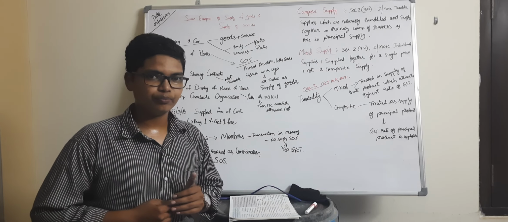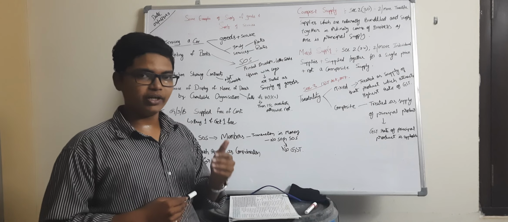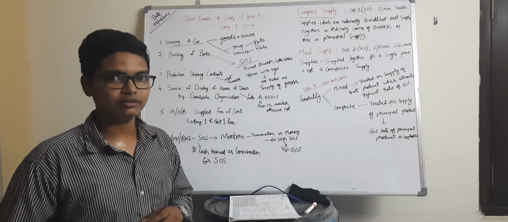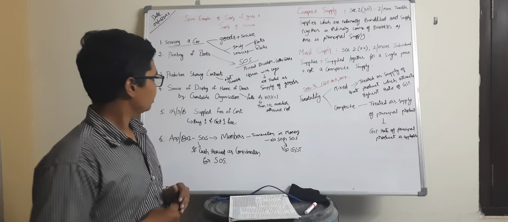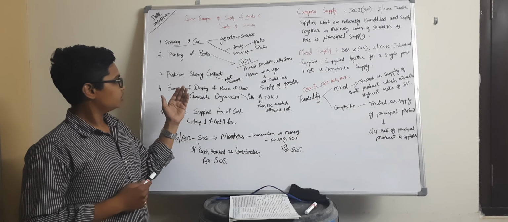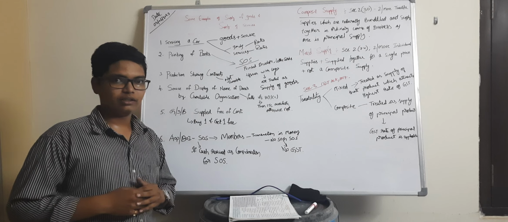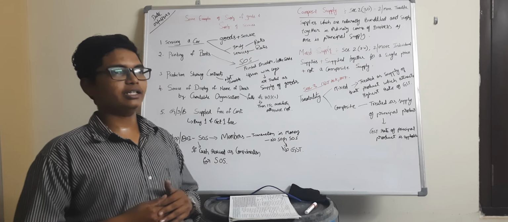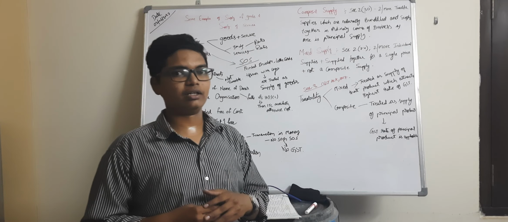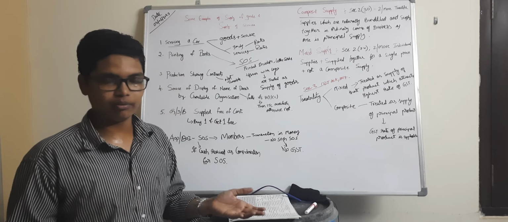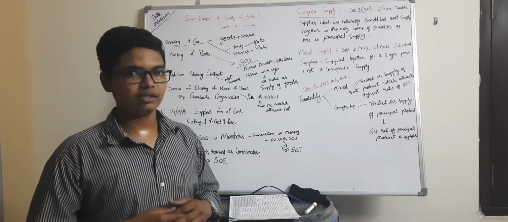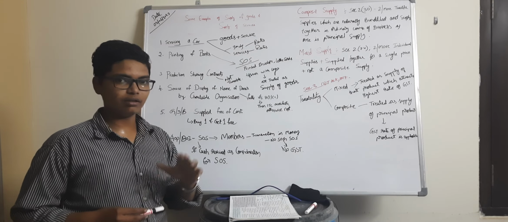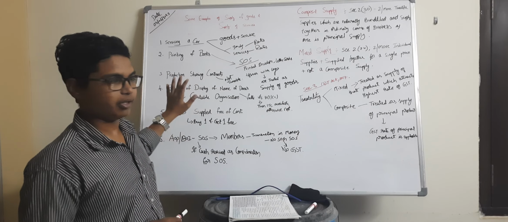In order to provide the permission, the government collects a portion of the sales as consideration, and further gives the licenses. Hence, there is no involvement of supply of goods nor supply of services. Hence, it is not taxable. Production sharing contracts are not taxable. It should be remembered. Okay.